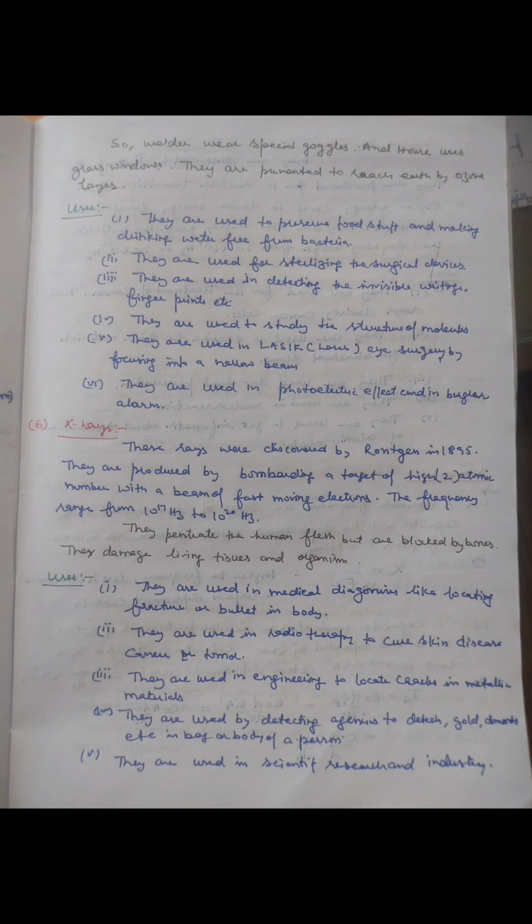X-rays are produced by bombarding a target of high atomic number with a beam of fast-moving electrons. They are used in medical diagnosis like locating fractures, bullets, etc., in radiotherapy to cure skin diseases, to locate cracks in metals, by detecting agencies to detect gold, diamond, etc. in the bag of a person, and in scientific research.